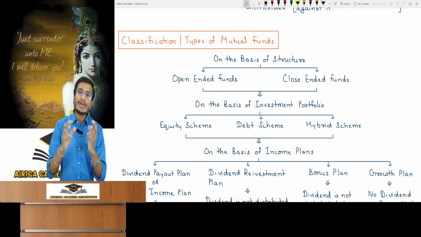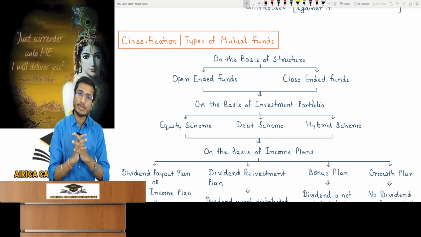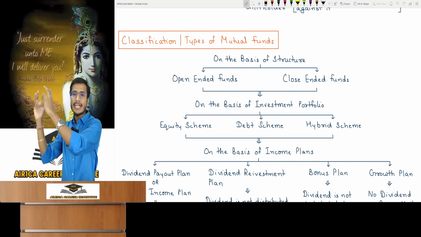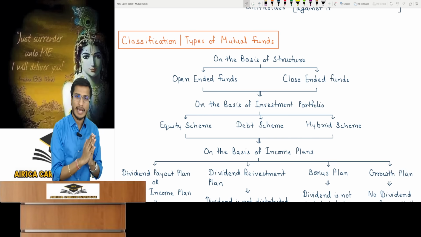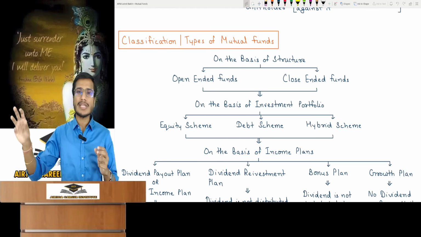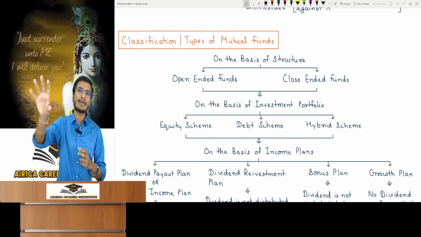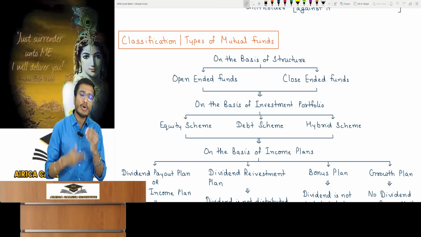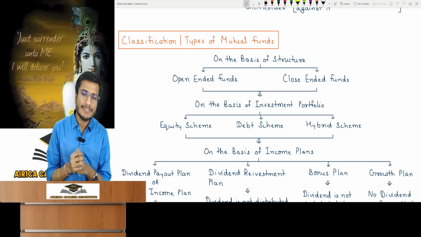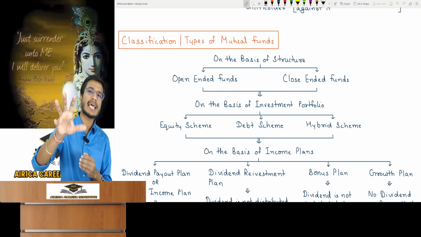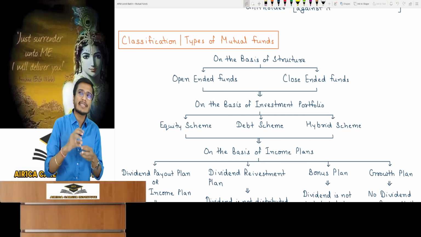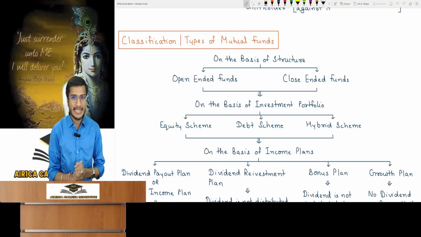Similarly, the ultimate main method of mutual funds is the same: to collect money from people, invest it in the market and give the returns to the people. But they have slightly different features, which is why there are many types of mutual funds available in the market today. You need to thoroughly understand their complete classification, what specific type of mutual fund it is, and then you can decide which mutual fund to wisely invest your money.